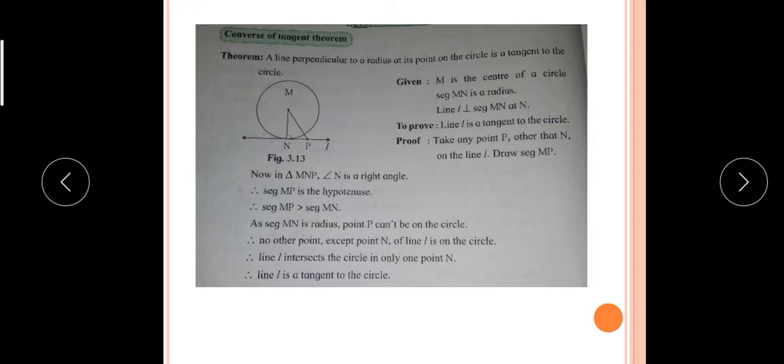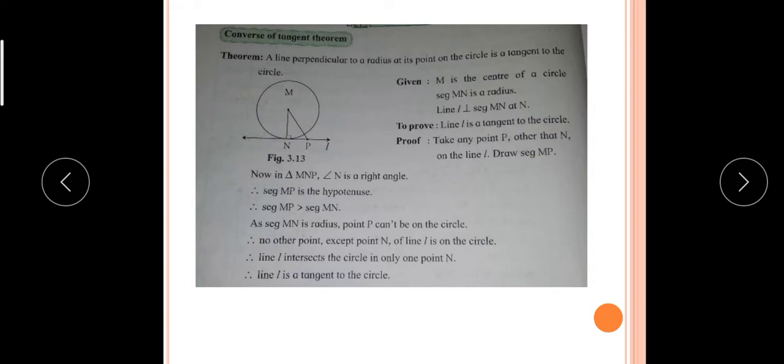What is given here? It is given that M is the center of a circle, segment MN is a radius, and line L is perpendicular to MN. We have to prove that if MN is perpendicular to L, then L is a tangent to the circle.